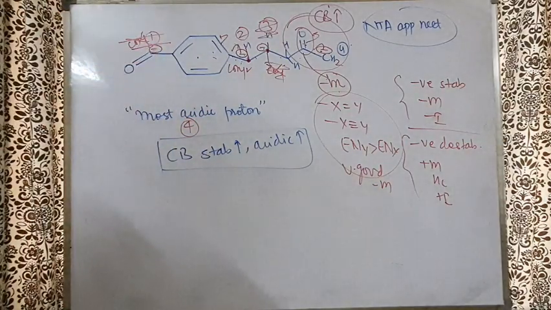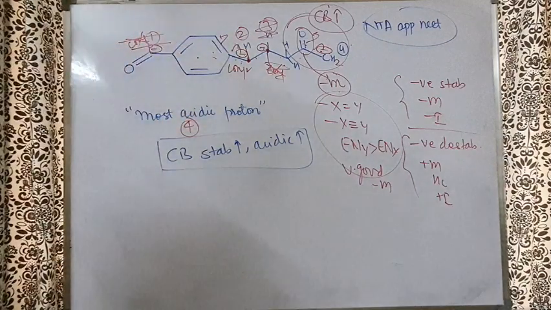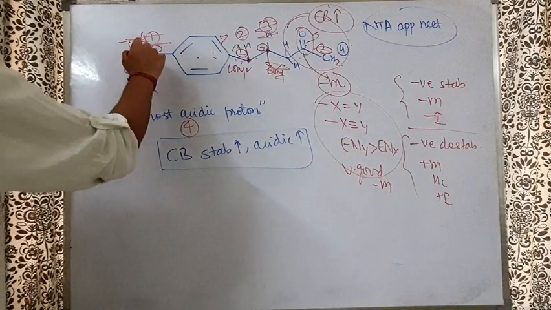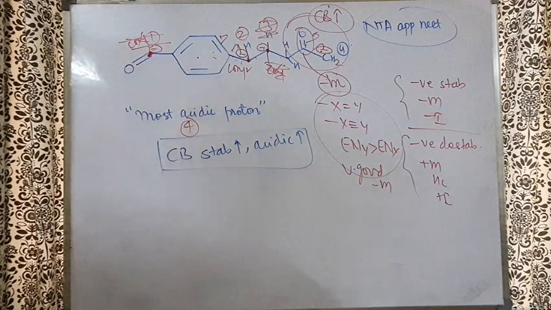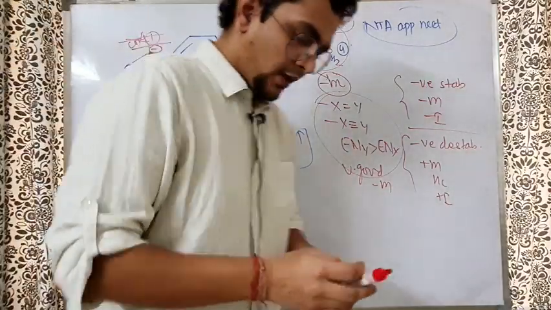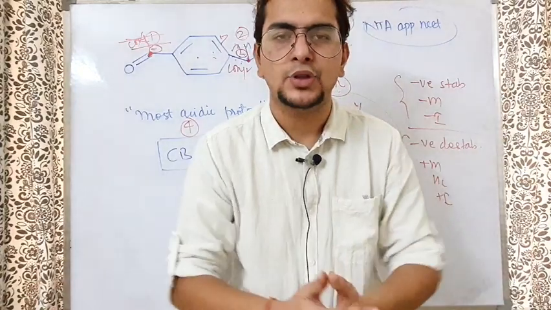You can go back in the video and check what the structure was. Second best, if they ask you, will be the second one, and after that the third and fourth you can compare easily, because here the negative is on which carbon atom, here the negative is on which carbon atom. By the electronegativity you will be able to compare where the negative is more stable. This was the first example of part 1. This is a tough one, and yes, tough, easy, all kinds of questions are possible.